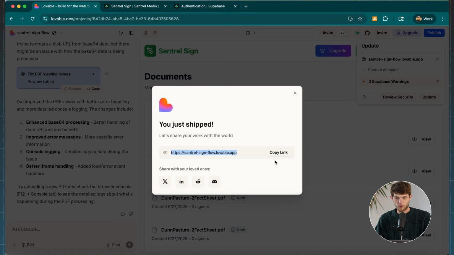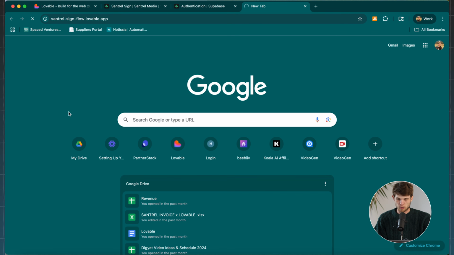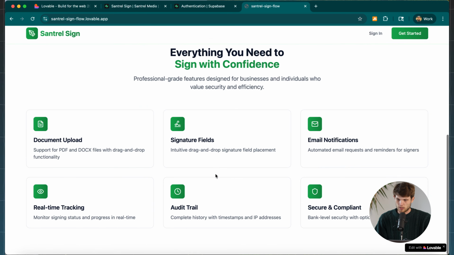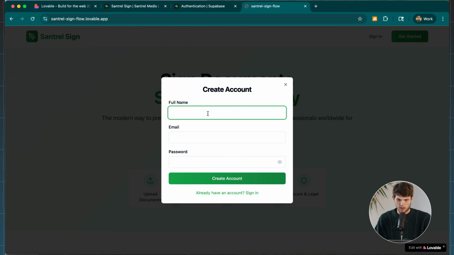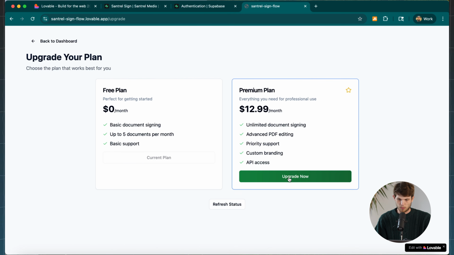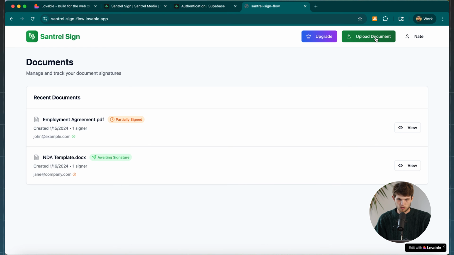So I'm going to click on publish here. All right. And just like that, we have our software live and running. Let me take it over to a different tab and let's test it out and see how it looks. So here's the page. It's looking nice, and I can just sign in and create that account, and we can see this upgrade button that we just created, remember, and we can upgrade now. We can pay for it. We can go over to upload document.